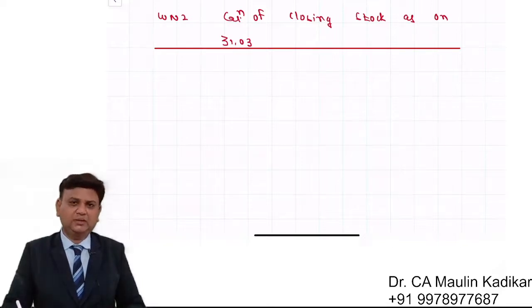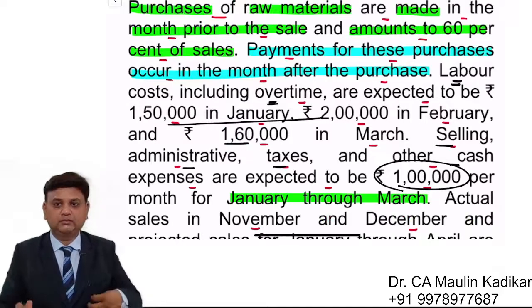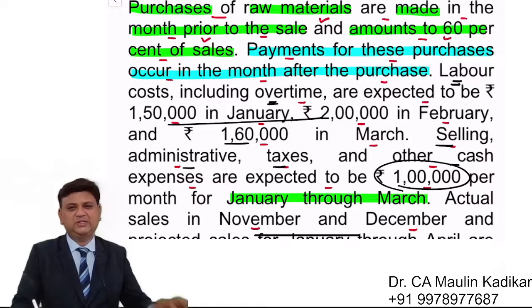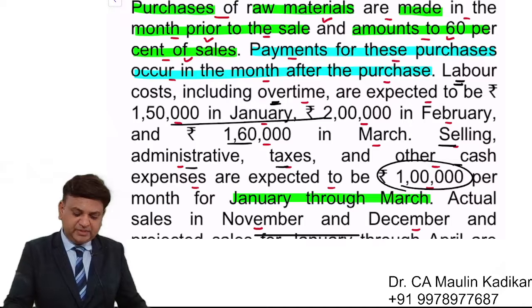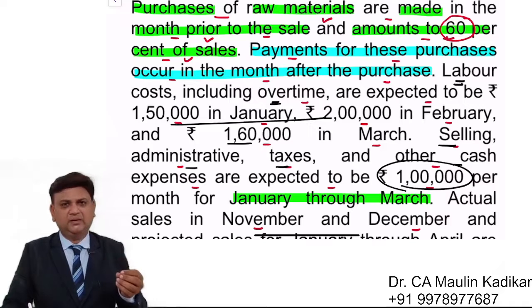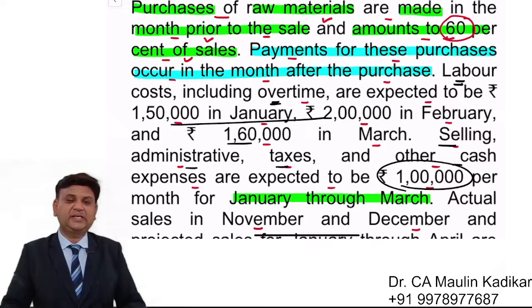Dear students, over here a simple assumption is made. The purchase of the raw material is made in the month prior to the sales and amounts to 60% of the sales. So a simple assumption is made that whatever raw material we purchase in the preceding month is basically the raw material consumption. We are going to purchase raw material to that extent, for producing and selling the goods. That is the kind of assumption made.